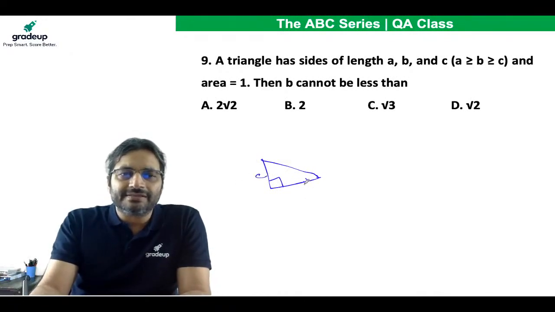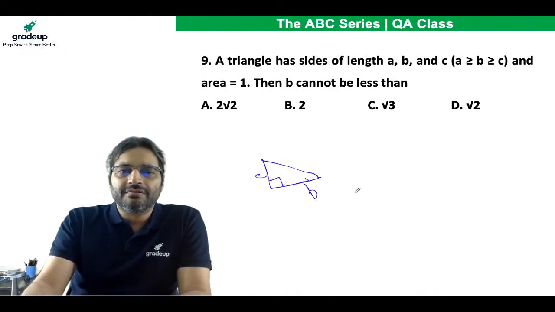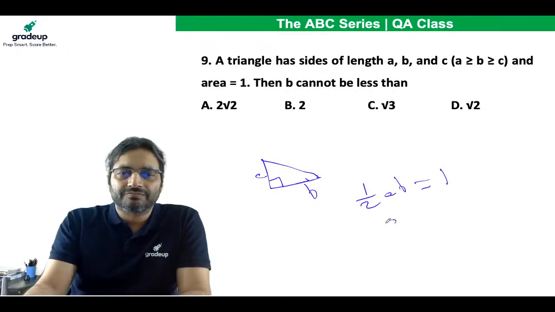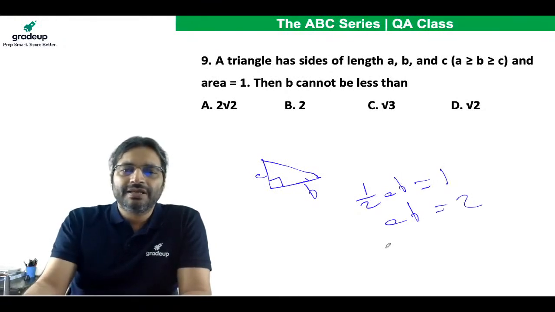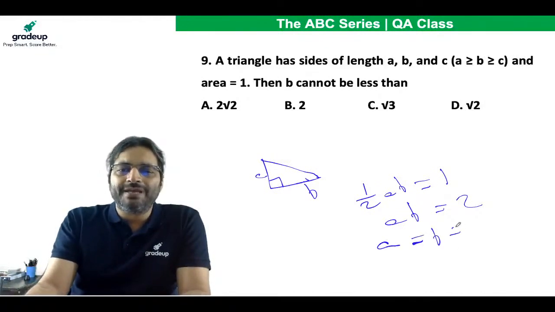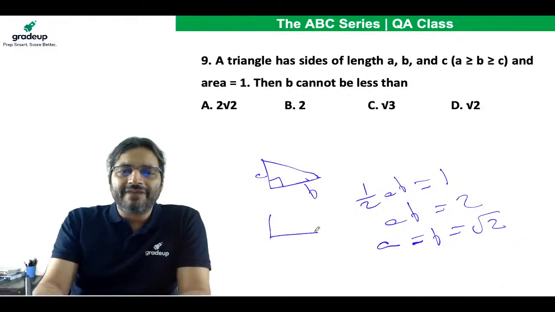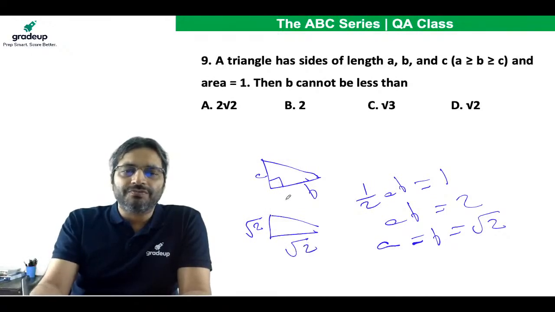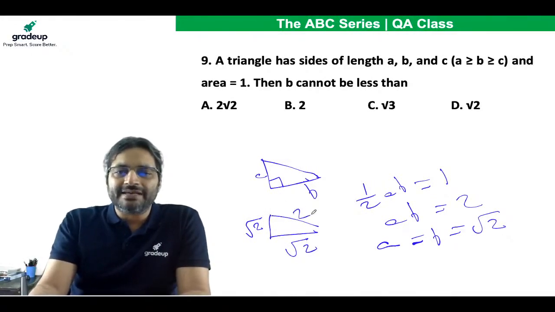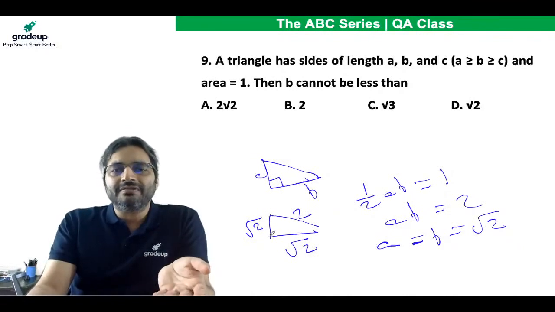This is A and this is B. Half AB is 1, so AB is 2. Can we have A equal to B equal to root 2? That is, can we have this triangle where this is root 2, this is root 2, and this side is 2? Is that possible?